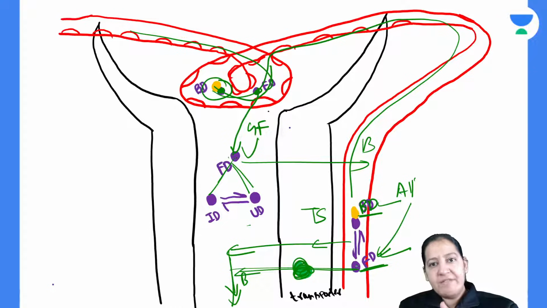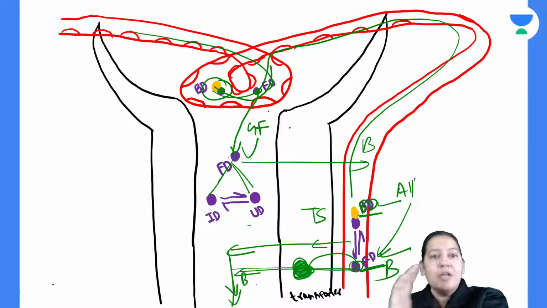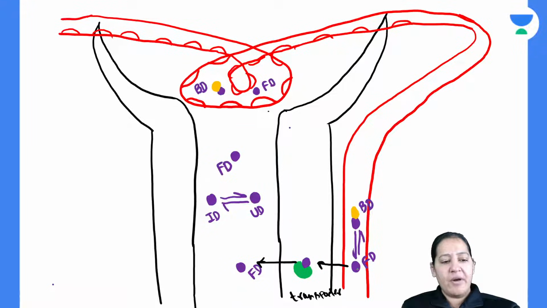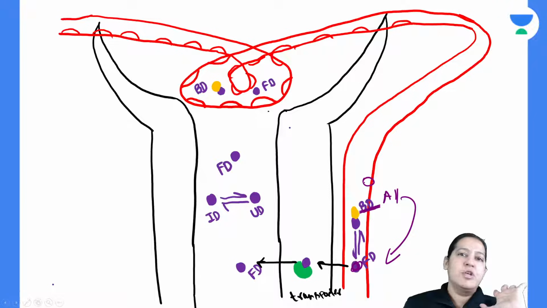Free drug will come, it will sit on the transporter, and the transporter will carry the free drug from blood to urine. So transporter, can you see here? This is the free drug. See the purple drug, everyone? So first, all the bound drug will get converted into free drug. So there is zero bound drug now, 0% bound drug.